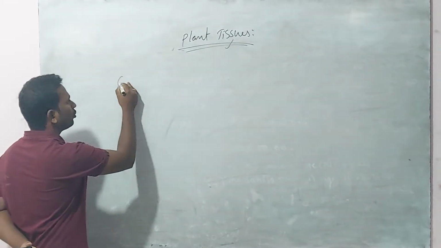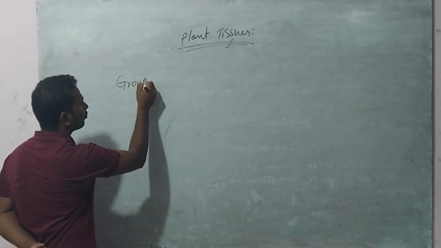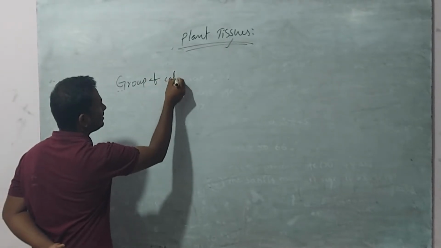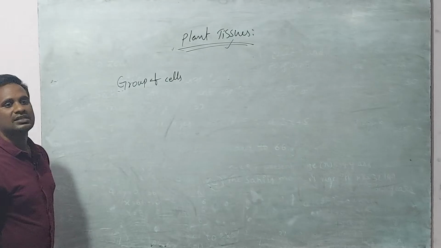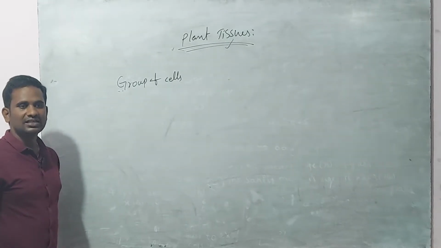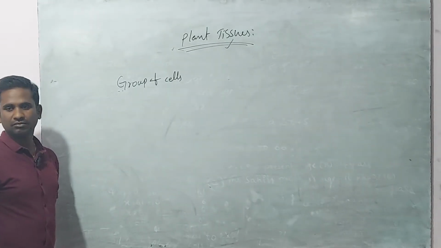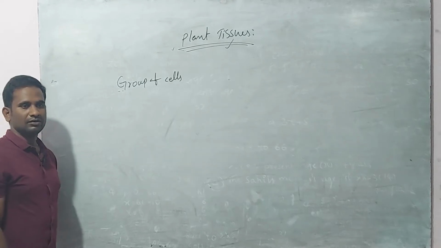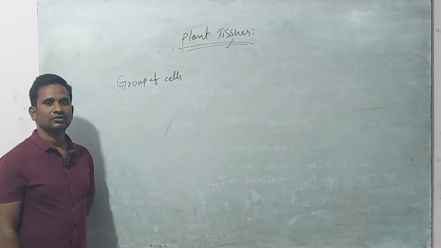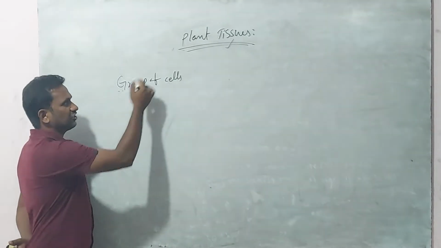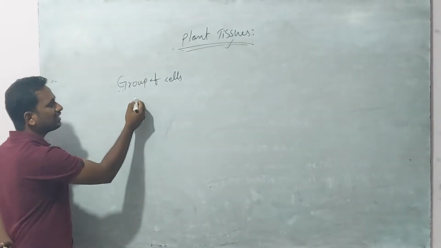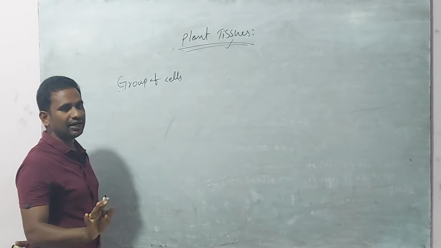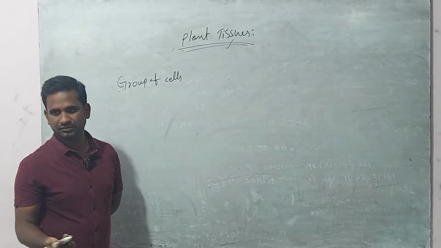Tissue means a group of cells which have the same structure and the same function.